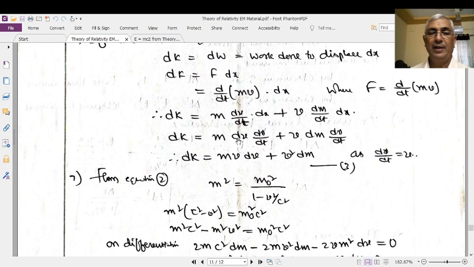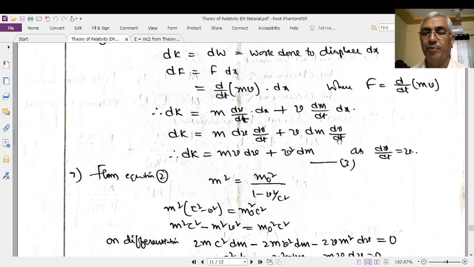This equation is simplified by putting m, dv here and dx by dt as a single term, similarly v dm and dx by dt as a single term. dx by dt is nothing but velocity, the rate of change of displacement.